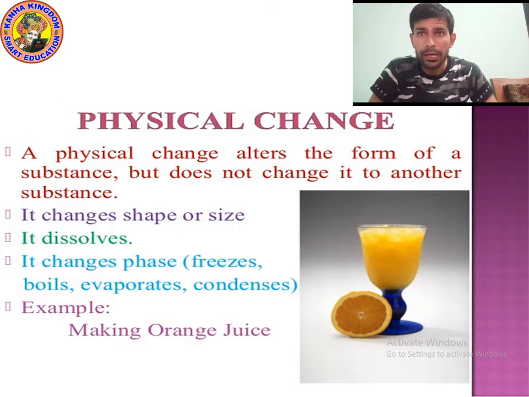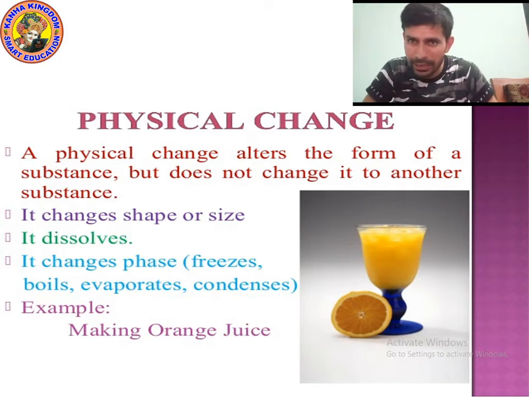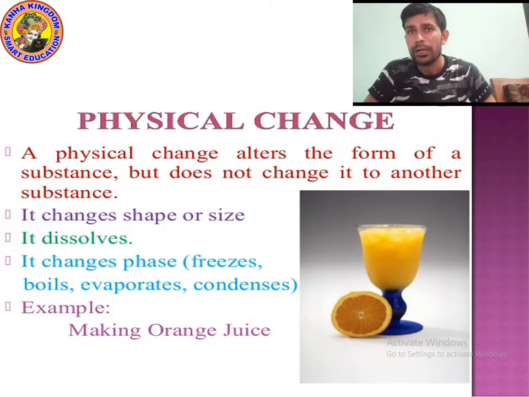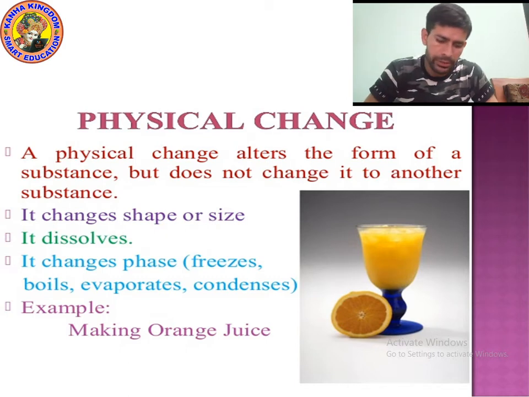Evaporation occurs on the surface of the water. Evaporation means changing liquid into gas, and boiling also means changing liquid into gas, but the difference is that in evaporation we don't need heat. Condenses means cool down, bring down the temperature. The process of changing gas into liquid is known as condensation.